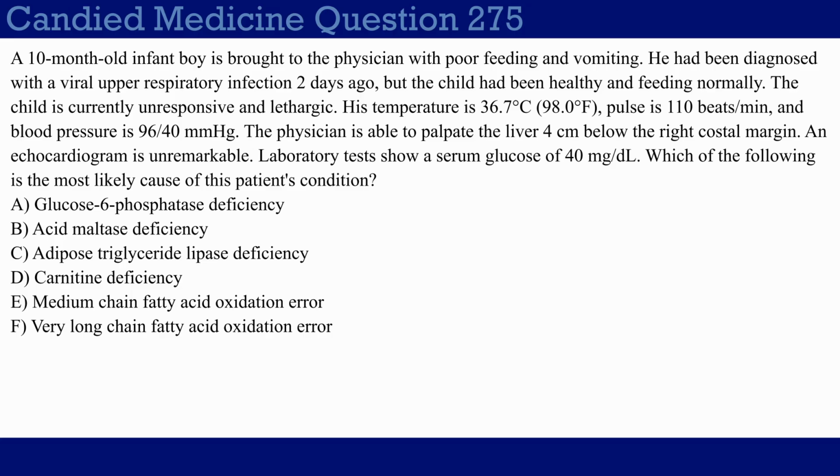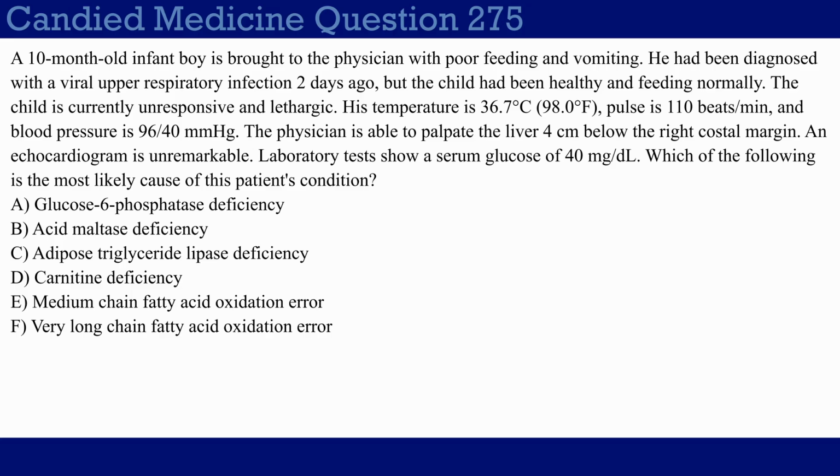So when you see this really bad hypoglycemia in a child like this, you instantly start having red flags of certain genetic diseases. There are a couple things that are noteworthy in this question. First is that there's no presence of ketones. I didn't specifically say no ketones, but if I don't say that there are ketones, I think it's probably safe to assume that there aren't any. That alone already tells you it's more likely a fatty acid error rather than one with glycogenolysis. There is also notably nothing wrong on echocardiogram, which tells you that there probably isn't cardiomegaly, which helps you rule certain things out. There is hepatomegaly, but you tend to see this in a lot of different conditions like this. But for the most part, you kind of have to eliminate your way to get there for this question.